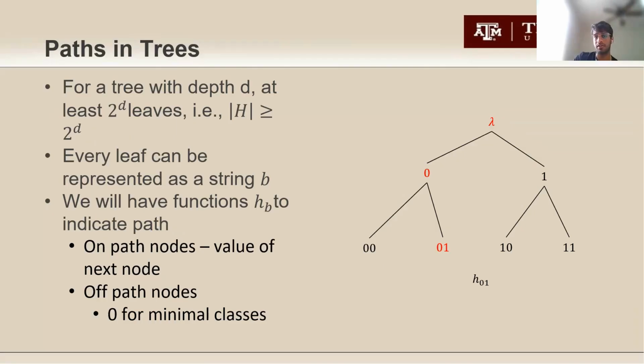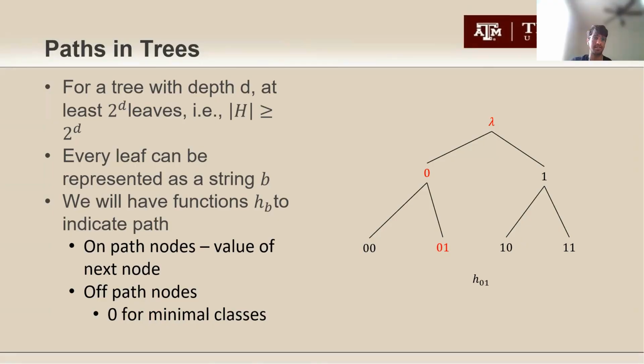Now, for this paper, the notations are as follows. The root node is represented using lambda, and all the child nodes are represented using substrings of a binary string. If we look at this particular tree, we have 4 correct paths: 0 0, 0 1, 1 0, and 1 1. So we have 4 unique hypotheses in our hypothesis class. For a depth of D, we would have 2 to the D leaves, and our hypothesis class would have to have cardinality greater than or equal to 2^D.